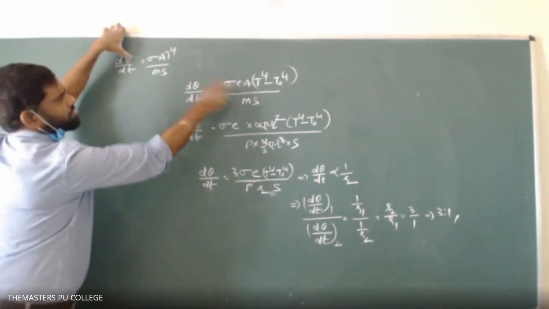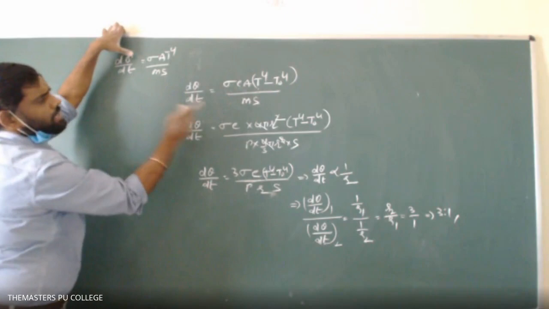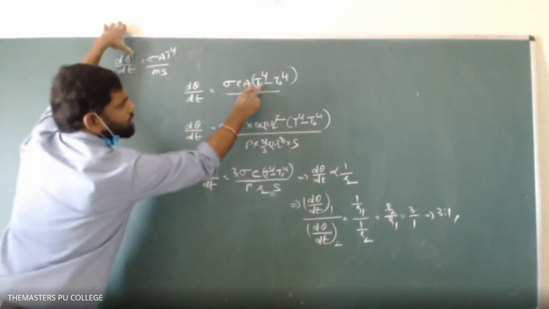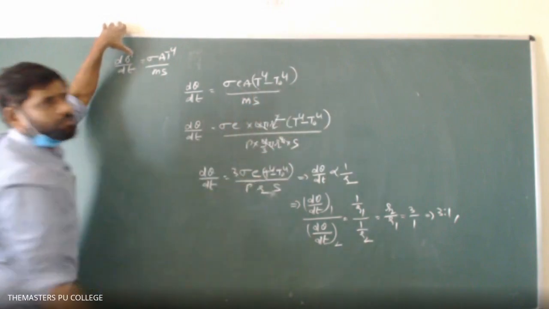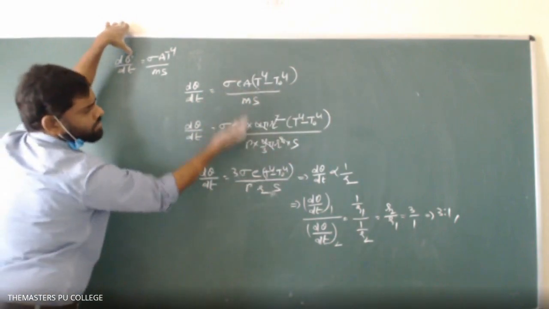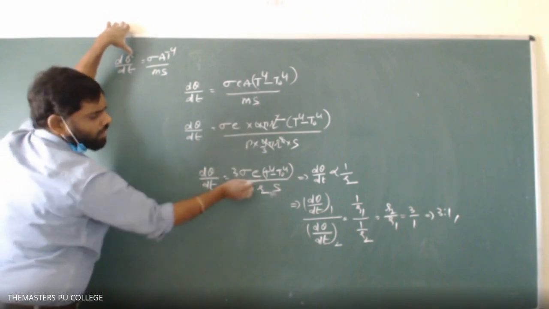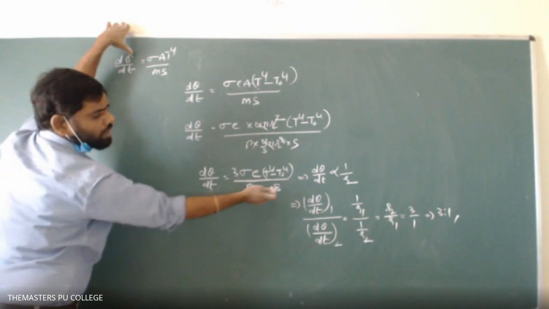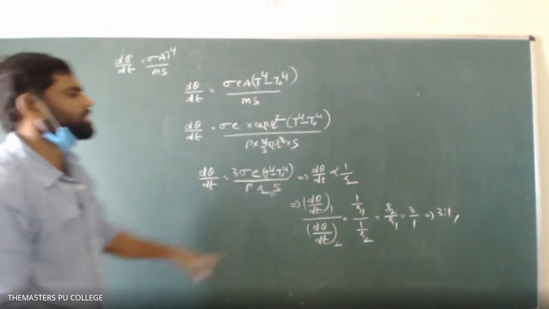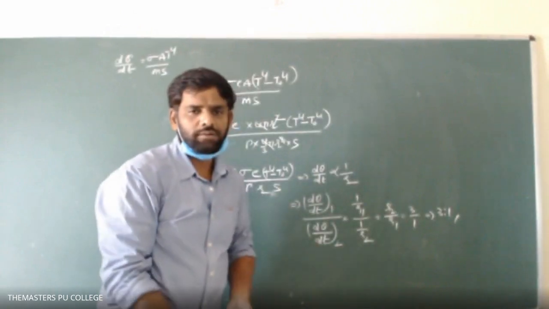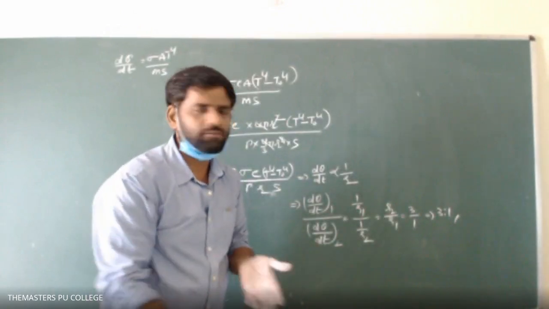That's why emissivity comes in here, and the temperature of the surroundings is also taken into consideration, so you get T power 4 minus T naught to the power of 4. From this relation, with the materials the same, sigma is constant, and rho and s are constant. Based on this, d theta by dt is proportional to 1 by r. Clear, students?